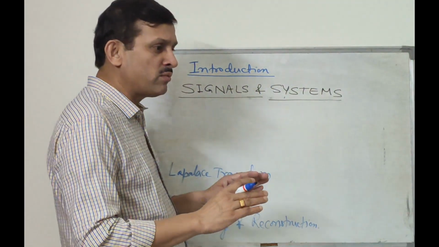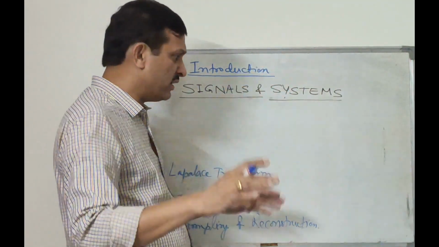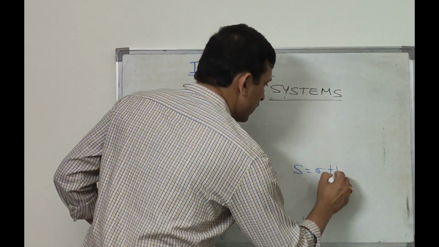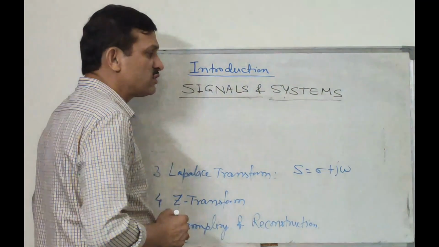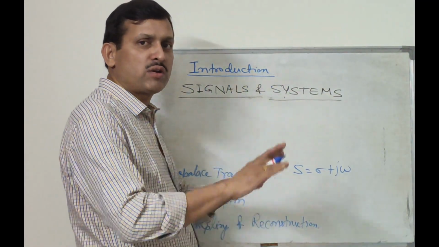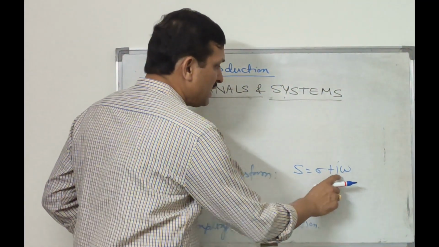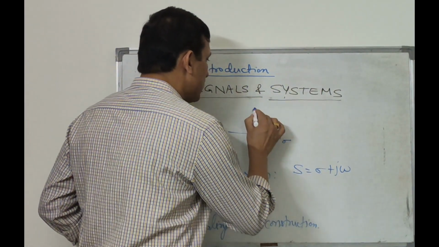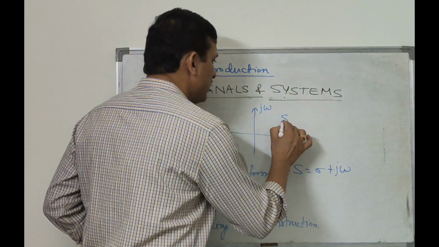In Laplace transform, we will define the transform on a plane. We will define that plane as s equals sigma plus j omega. Sigma is real and this is imaginary. This is a plane, this is sigma and j omega. We will define it on the S plane.